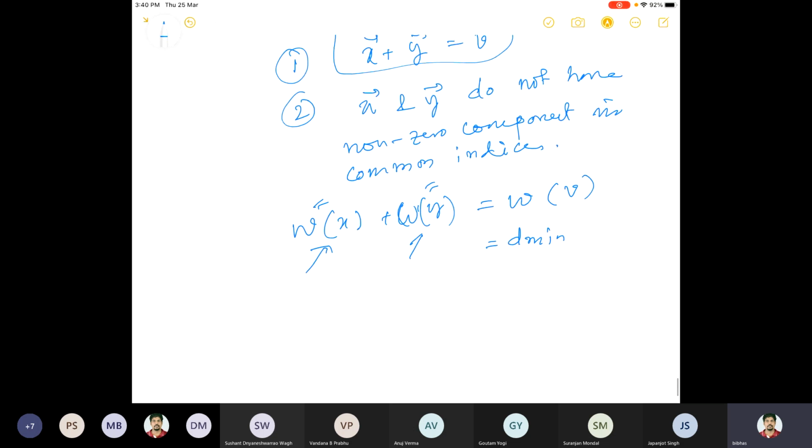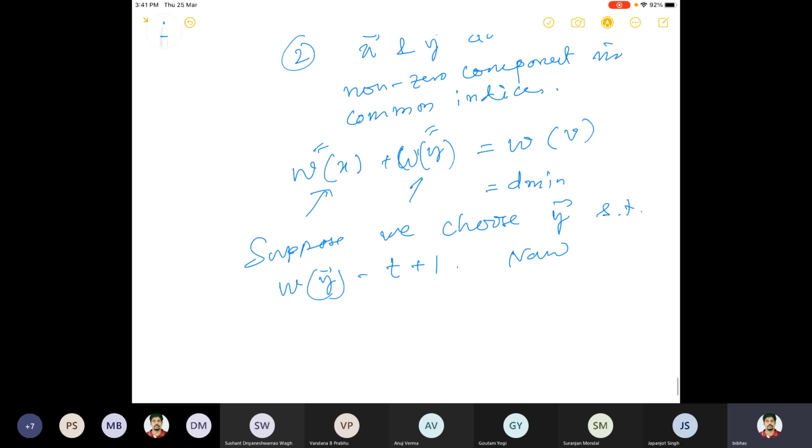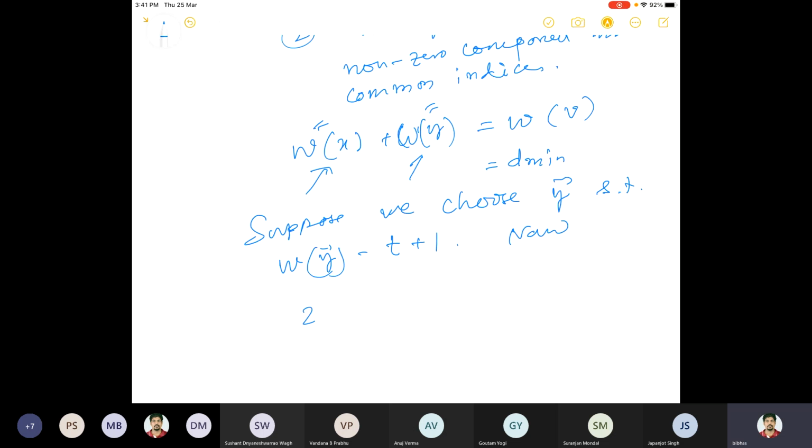Now suppose we choose Y such that the weight of Y is t plus 1. For any such X and Y, I can choose such X and Y. Now what happens if I choose Y in such a way? 2t plus 1 is less than or equal to d min, and less than or equal to 2t plus 2.